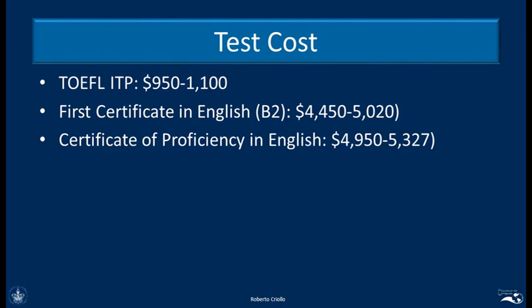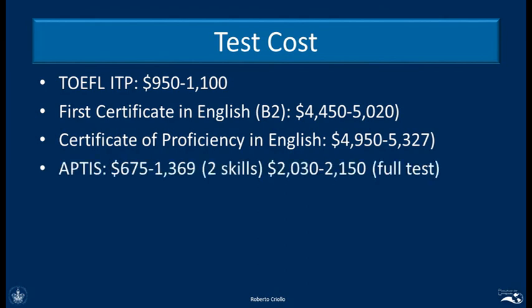The Certificate of Proficiency in English will cost between 4,950 pesos and 5,327 pesos. If you remember, this is the level C1. And of course, Aptis is not so expensive. It will cost between 675 pesos to 1,369 pesos, but we need to take into account that we will only be tested on 2 skills, normally the passive skills. And if we want to take the full test, we'll need to pay between 2,030 and 2,150 pesos.